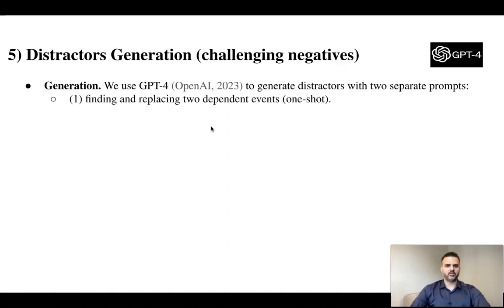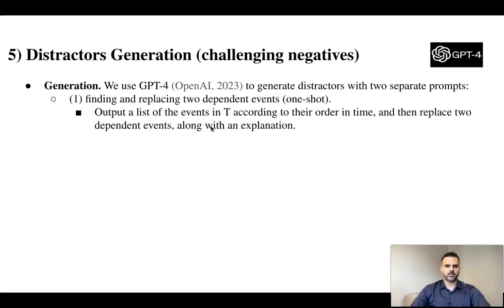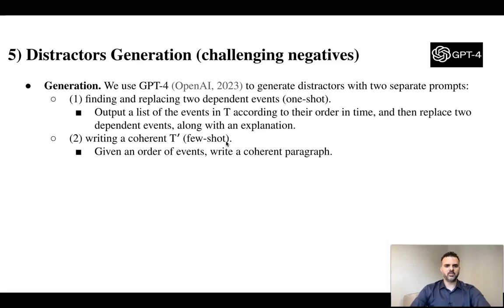The first is a one-shot for finding and replacing 2 dependent events. We ask GPT to output a list of events in T according to their time, and then replace 2 dependent events along with an explanation. The second prompt is a few-shot for writing a coherent distractor. We ask GPT, given an order of events, to write a coherent paragraph.